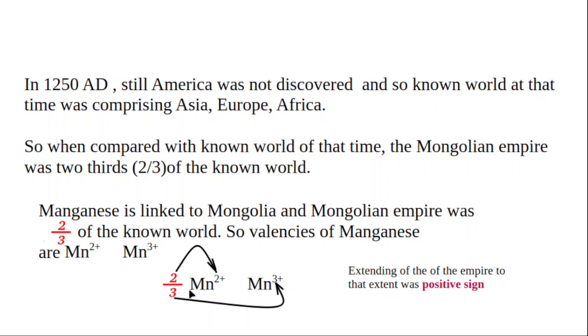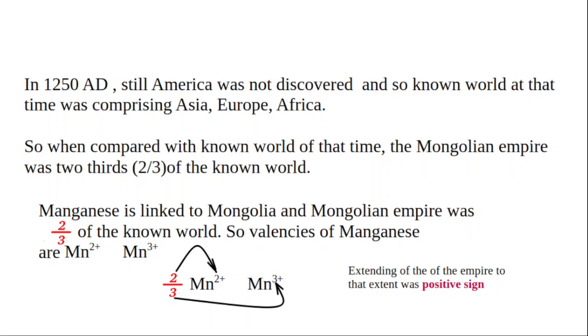And hence we can say manganese valencies are 2 plus and 3 plus. I am again saying that you are comparing manganese with Mongolia, and the Mongolian empire was 2/3 of the known world. So manganese valencies are 2 plus and 3 plus, and that Mongolian empire extended very quickly to the largest extent possible because of new war techniques.